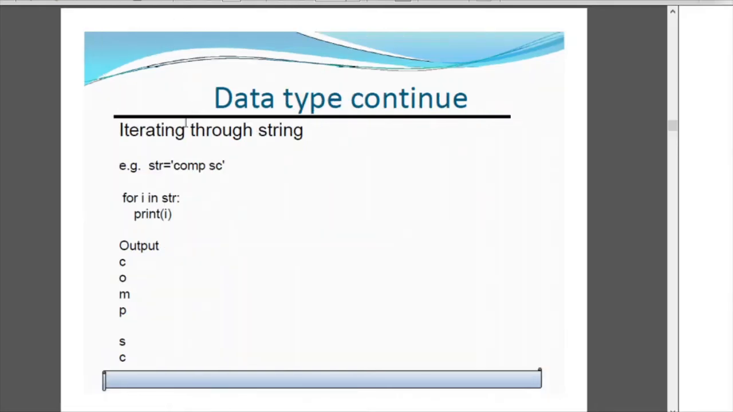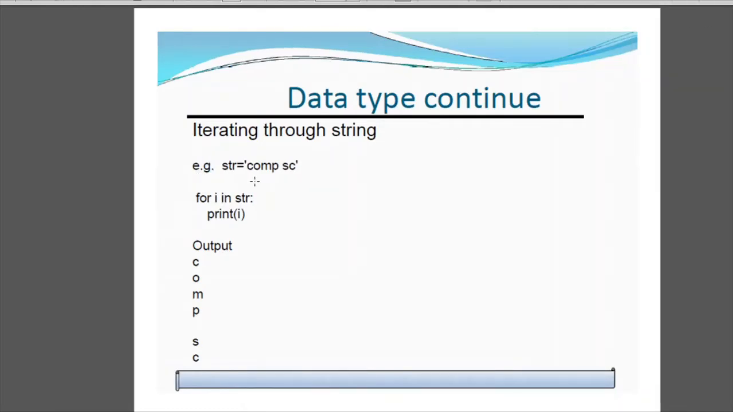I forgot to mention it here: i goes over the length of the string. The length of the string here is 1, 2, 3, 4, 5, 6, 7. So till the value 7, you have to read and print i. The output will be, first it will read C, then it will come into the next line OMP space SC. So this is how you can print your string which the user has inputted. Iterating through a string is basically used for printing the string.